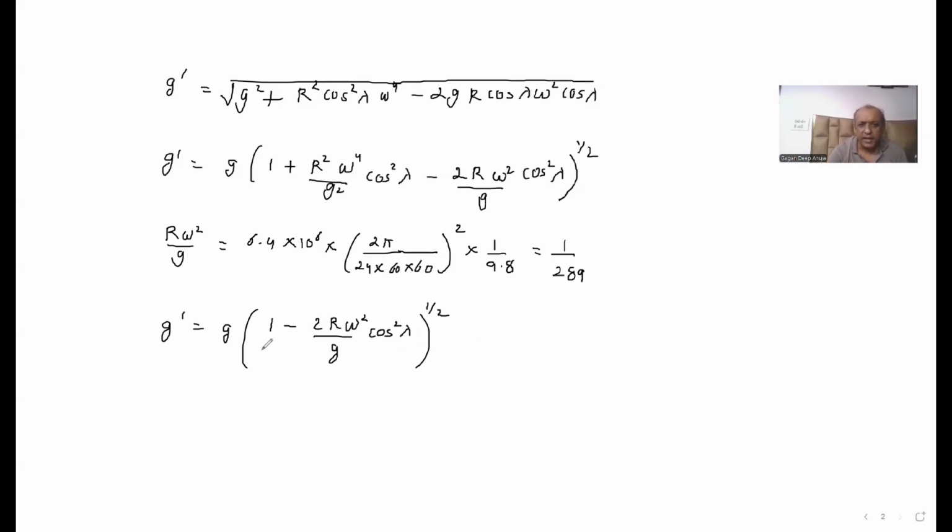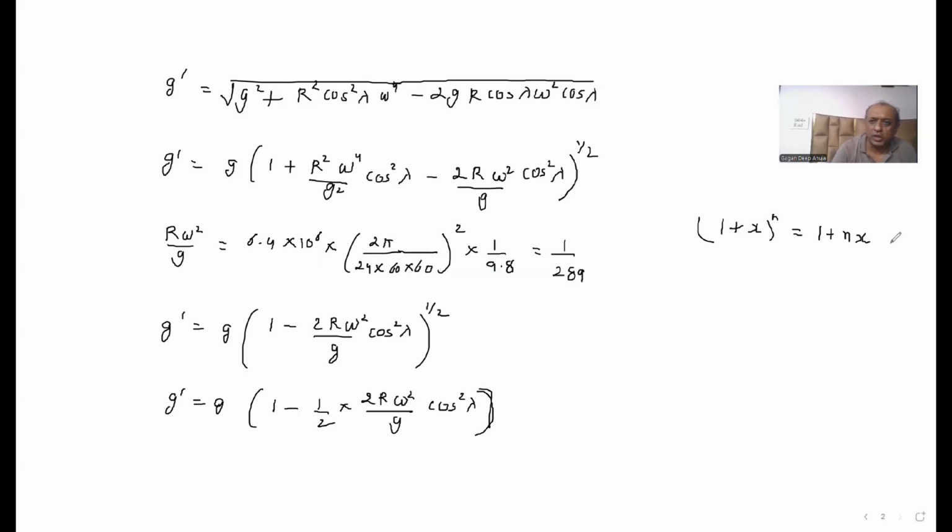And we can expand this equation binomially. So if I expand this equation binomially, what I get is g dash is equal to g into 1 minus, this 1 by 2 will come down, 1 by 2 into 2 R omega square divided by g into cos square lambda. Remember that when we are expanding something binomially, if I have 1 plus x raised to the power n, where x is very small as compared to 1, it can be written as 1 plus nx.